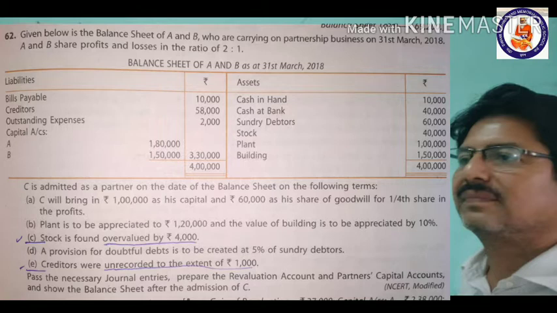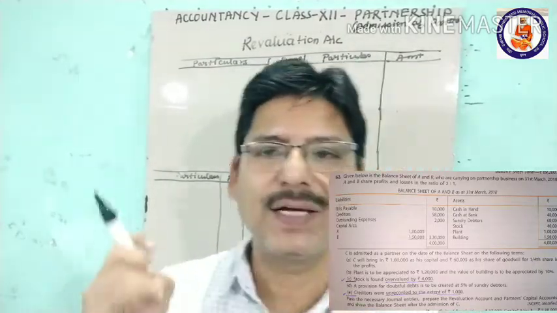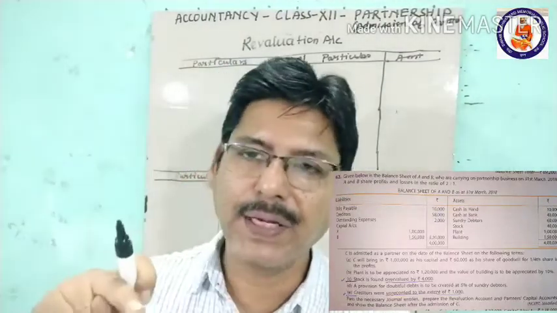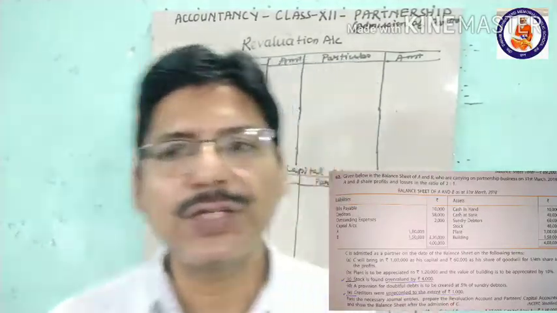So pass the necessary journal entries, prepare the revaluation account, partners' capital accounts, and show the balance sheet after the admission of C. Okay, we have to solve. First of all, we'll make the revaluation account, along with that we will prepare the capital account also, and after that the balance sheet.